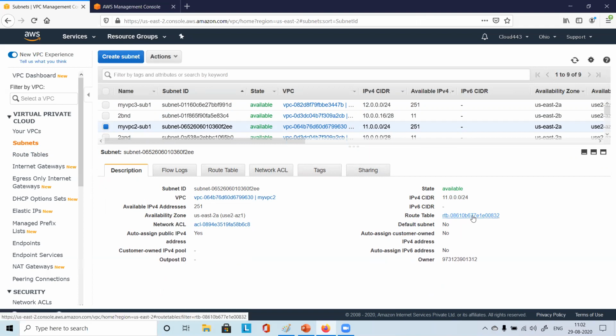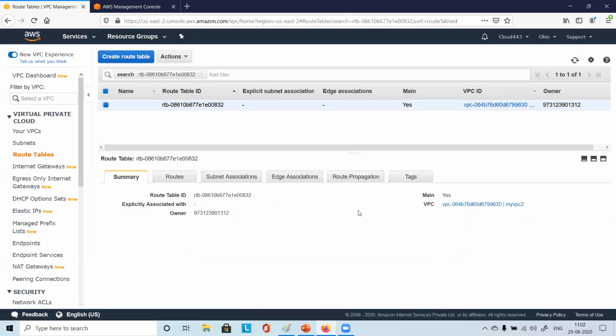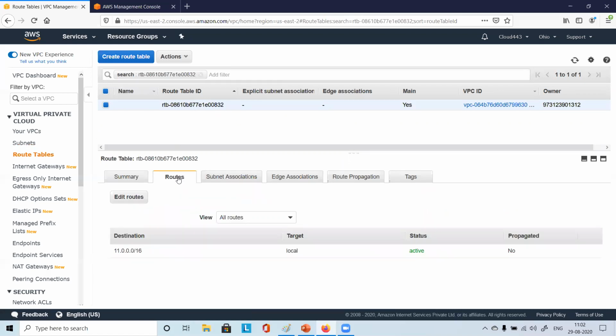If you click here, you will be sure that you are going to the right route table, right? Click on that. Once you click, you will see the description for that particular route table ID, ending in 832. You just click on routes.